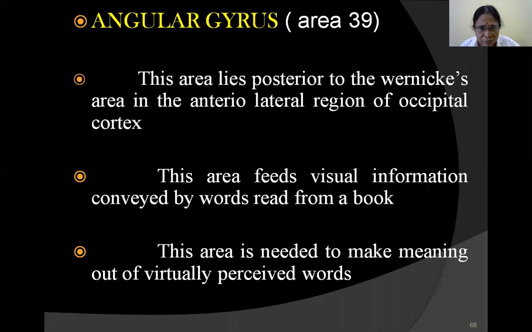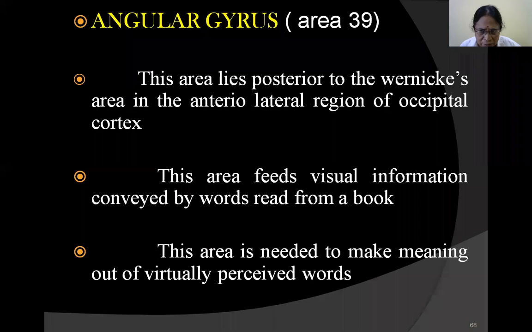Therefore, this visual information goes from area number 17, the primary visual area, and then it goes to the association areas, that is interpretation areas, 18 and 19. They are lying side by side in the occipital cortex. From there, it goes to the angular gyrus, area number 39. This is a very important area for analyzing the visual information.